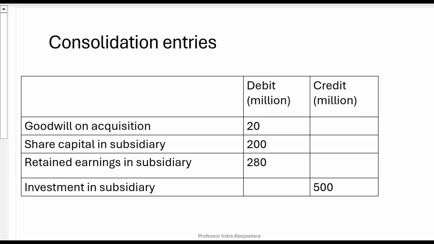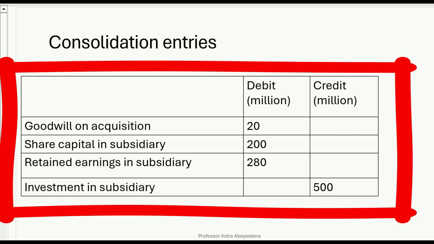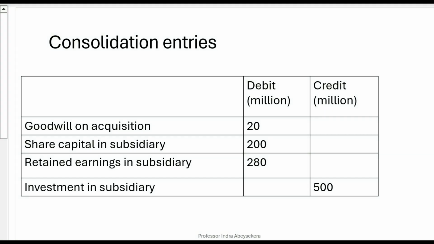The consolidation entries are what was shown on the adjustment columns on the spreadsheet, which we credited investment in subsidiary $500 million, debited share capital in subsidiary $200 million, and debited retained earnings in subsidiary $280 million, and it resulted in goodwill on acquisition $20 million.